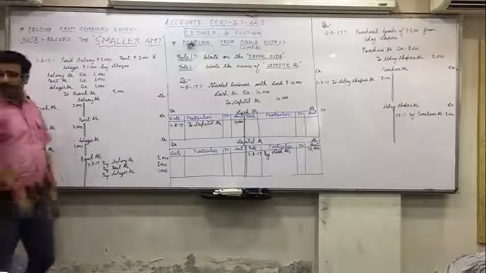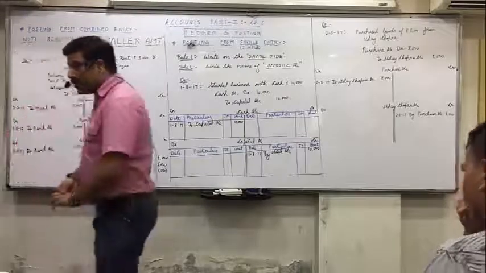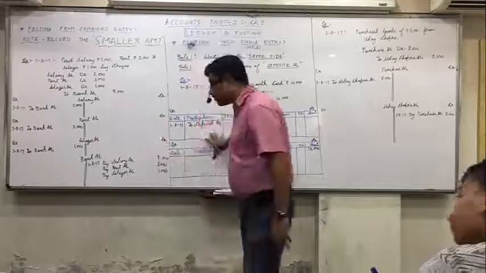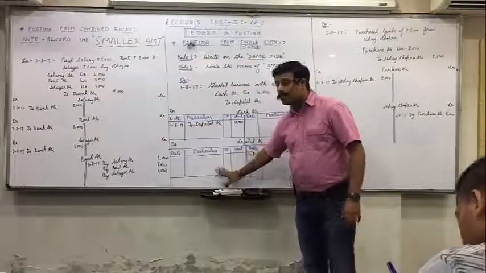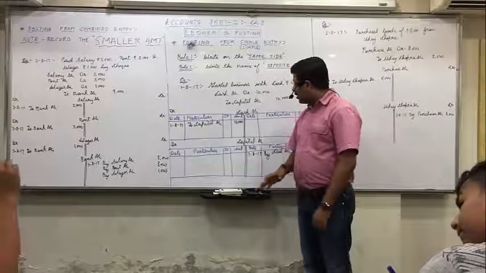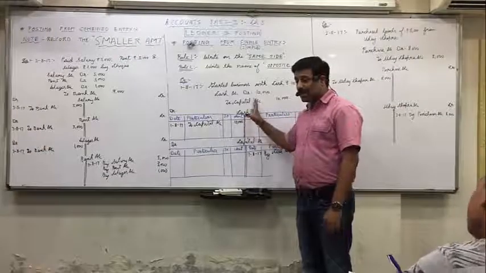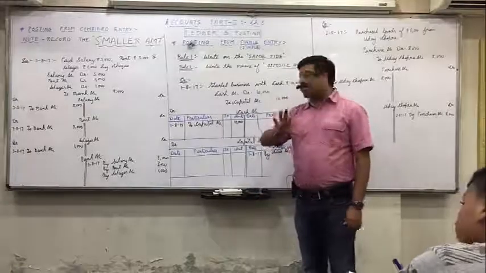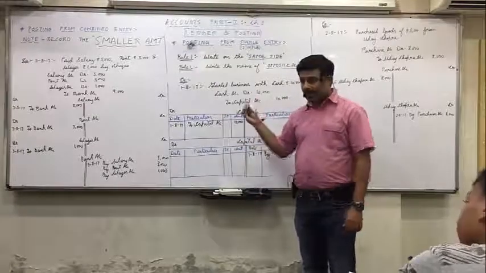Okay, copy it down. In every account you have to make date, particulars, JF, amount, like this. Why this partiality, one account will do, others will not do? You have to write date, particulars, JF, amount everywhere.